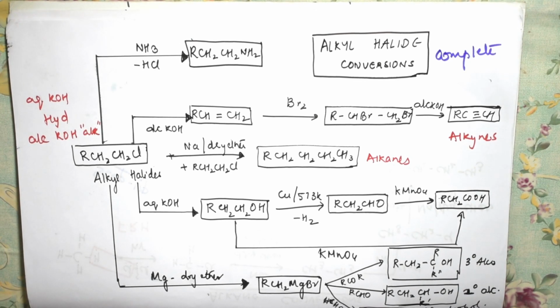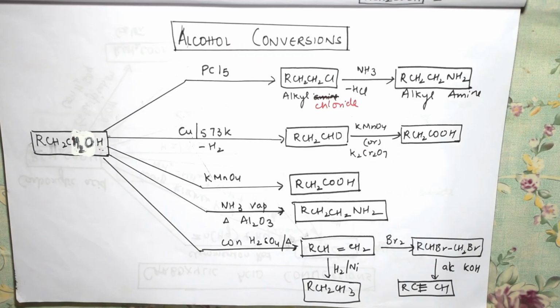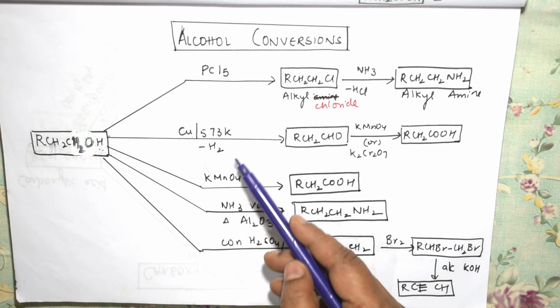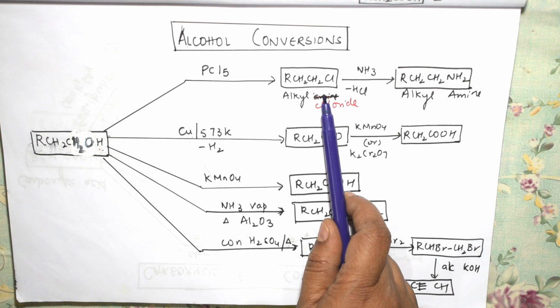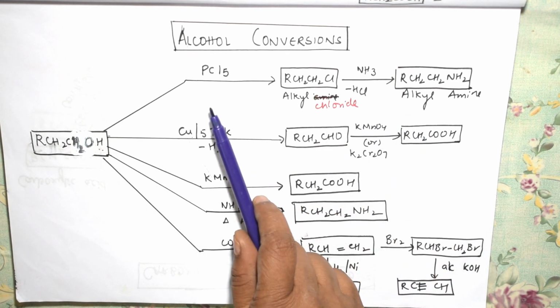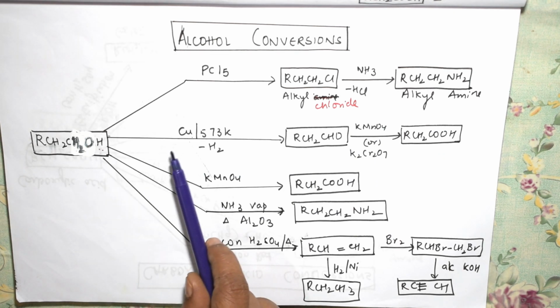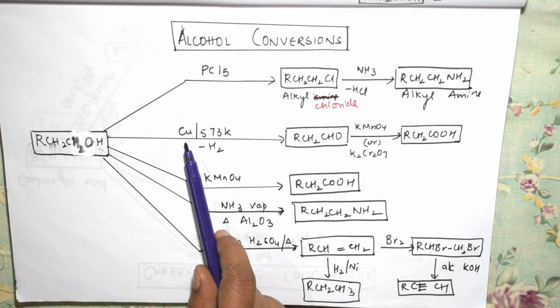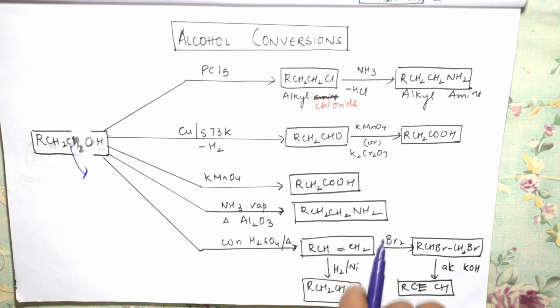Please note it. Let us go to the next chapter, that is alcohols, phenols and ethers. Now let's start with the alcohol conversions students. Basically in alcohol conversions, we have different reagents which are used. Here, alcohols can be converted to alkyl halides and to alkylamines. I have shown you the reagent for how you are going to convert. Then I have shown you alcohols on reduction, because it's a metal catalyst, isn't it? So with the metal catalyst, hydrogen is lost and you get aldehydes.